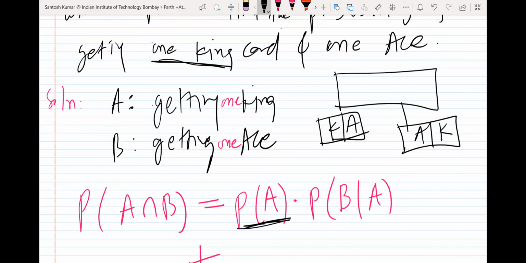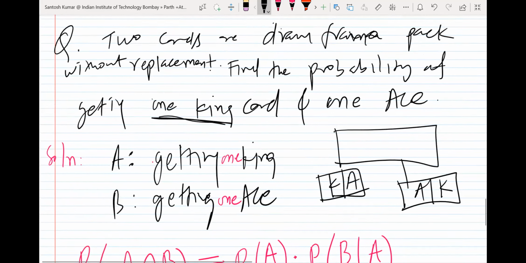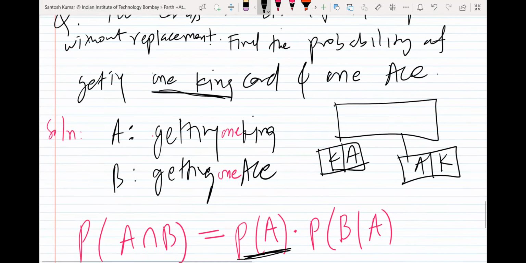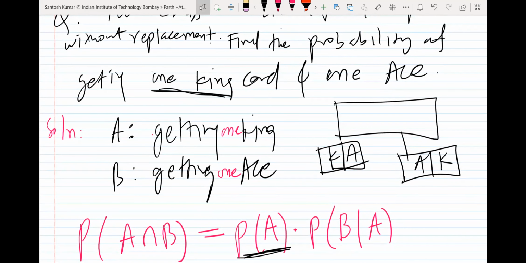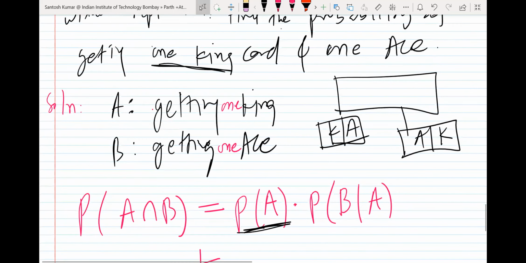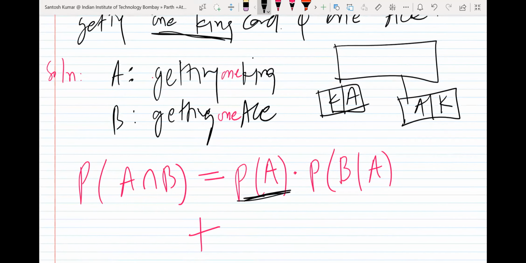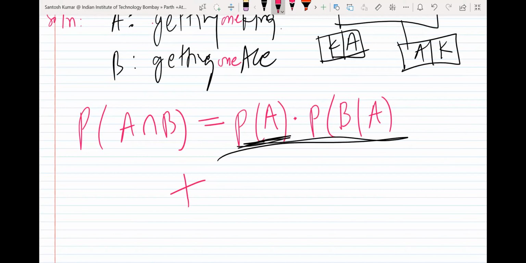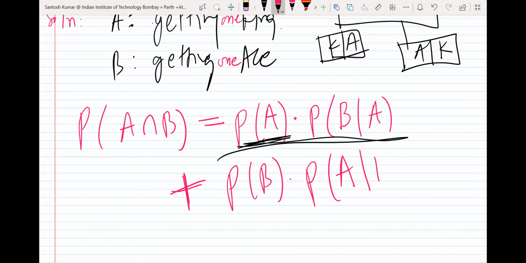There are two possibilities. They have not fixed that the first card is king and the second card is ace. They just said that one card should be king, one card should be ace. If they had fixed first is king, second is ace, then we could write just this thing only, but they have not fixed it. So we have two possibilities. Either this will happen or, meaning plus, we find the probability of getting ace into the probability of getting king when the first card was ace. So this is the answer actually.